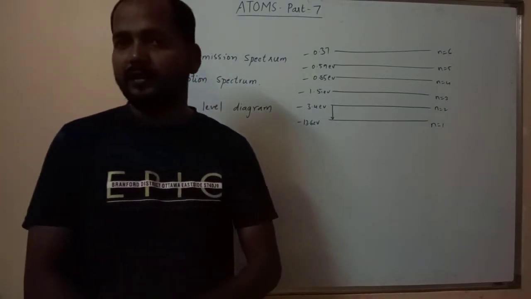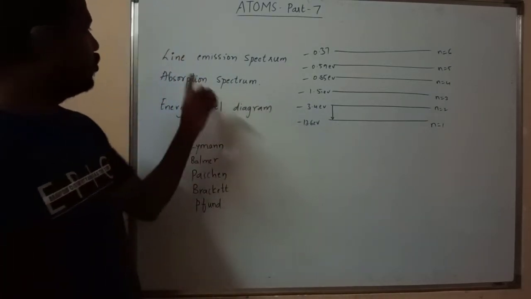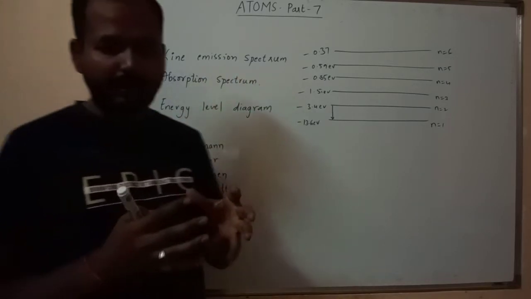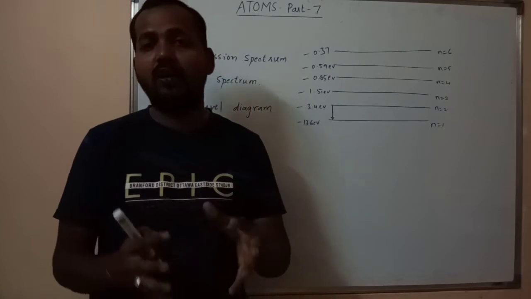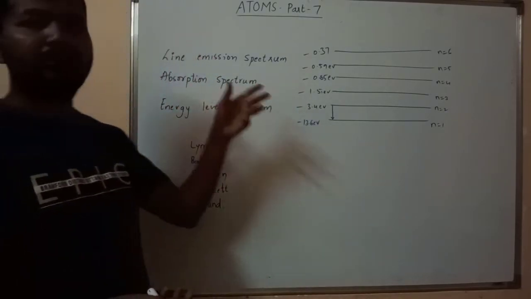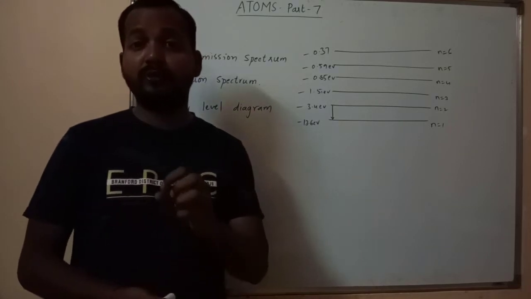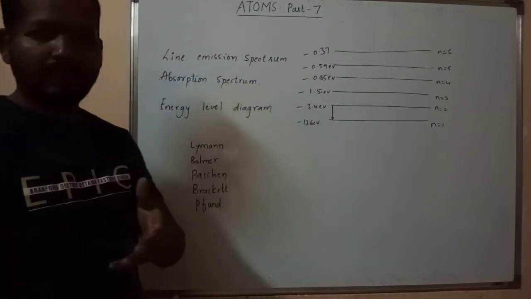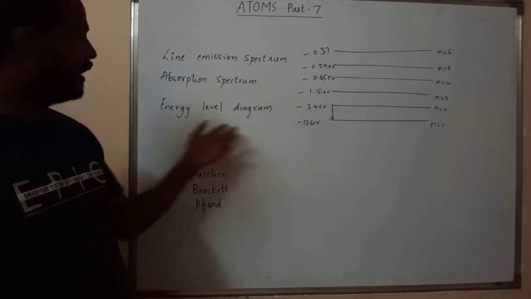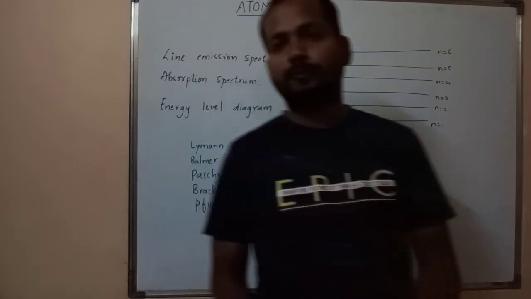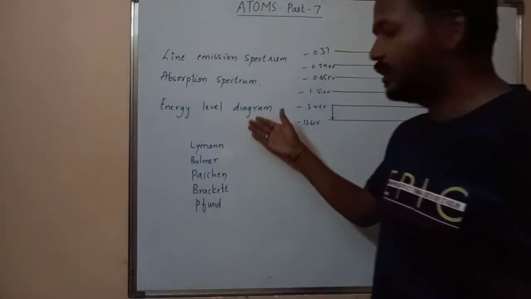In the last video, we studied the origin of the line emission spectrum, why it originates and its cause. Next, the absorption spectrum: what is the cause for the absorption spectrum? I explained that in the last video. And the energy level diagram, which is also drawn for different series.